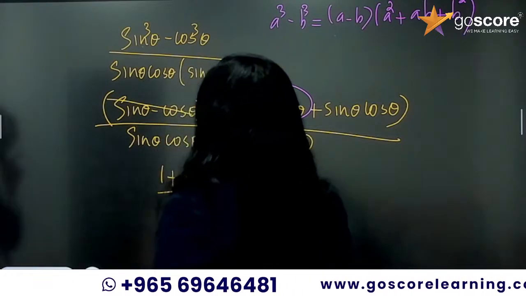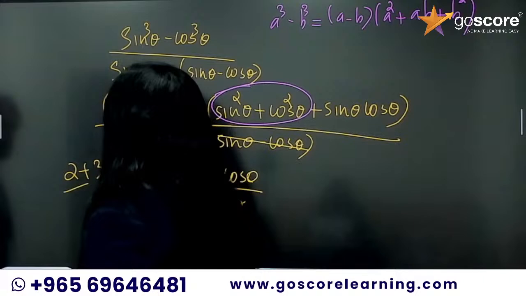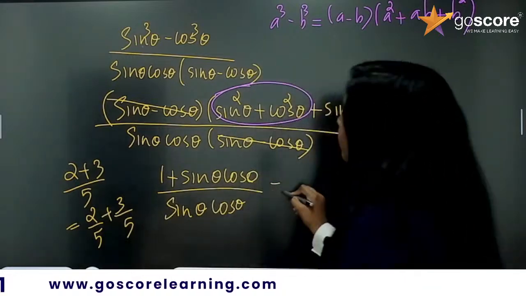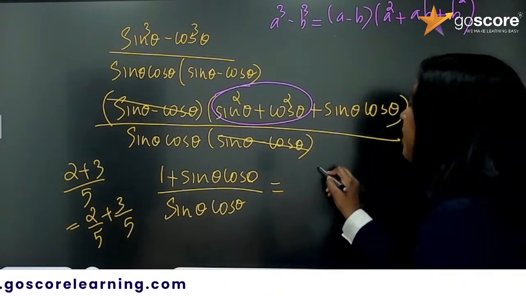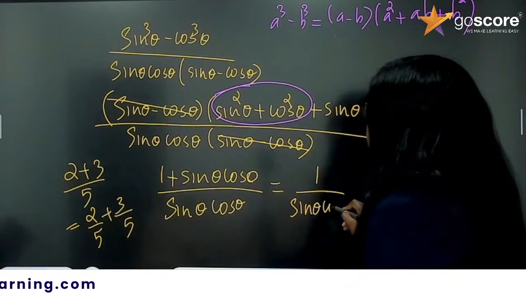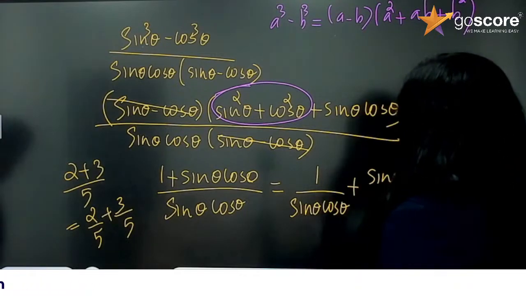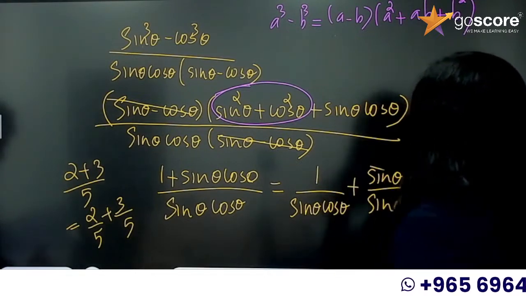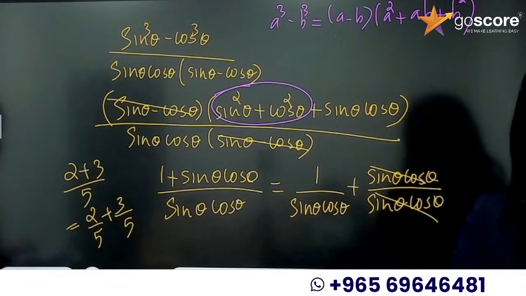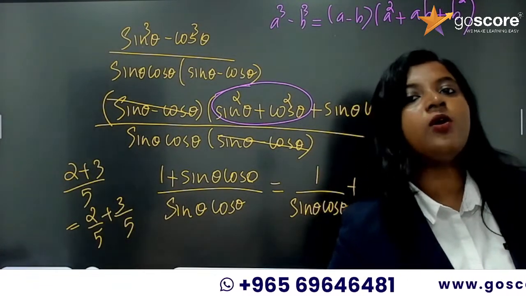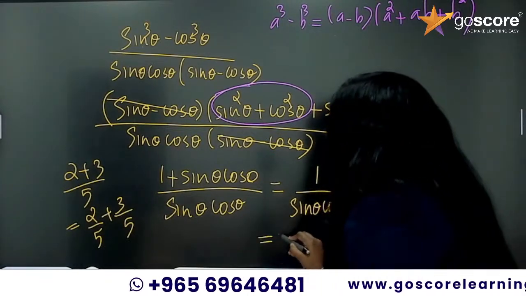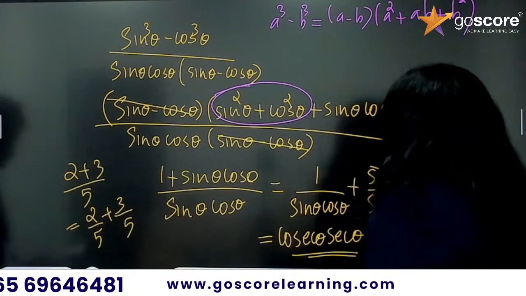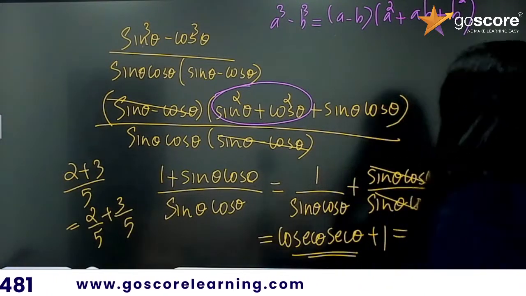So if we have like 2 plus 3 the whole divided by 5, you can write it as 2 by 5 plus 3 by 5. Similarly, we are going to divide each term by sine theta cos theta. So you are getting 1 by sine theta cos theta plus sine theta cos theta by sine theta cos theta. These are like same terms, so you can cancel them. When you're cancelling, are you getting 0 there? It's not 0, it's 1. So 1 by sine theta is cosec theta and 1 by cos theta is sec theta, plus 1, which is equal to the required RHS, and hence proved.